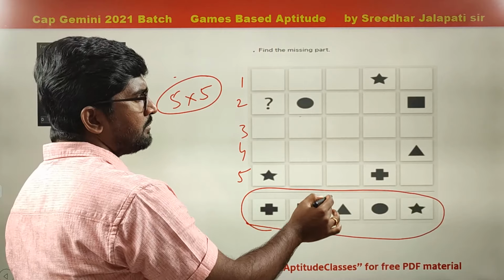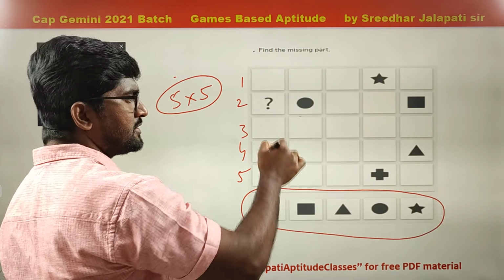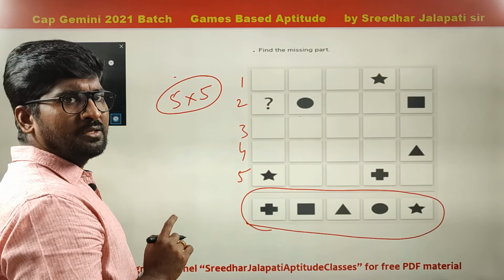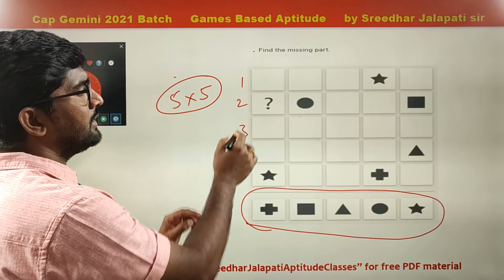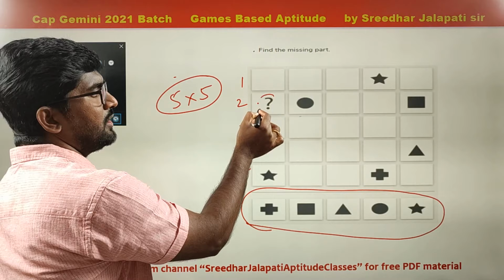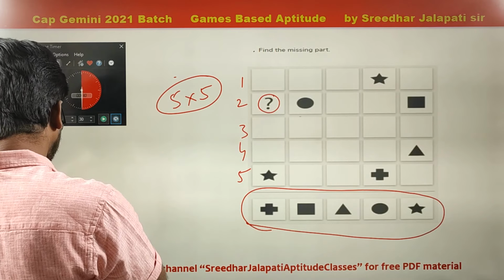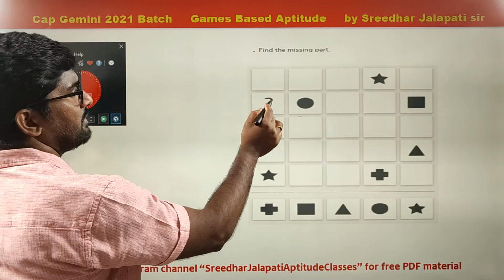Each symbol should occur in each row and each column once. That symbol should not repeat in any row or in any column. So like that you have to fill, and you are asked to find what comes in place of the question mark.